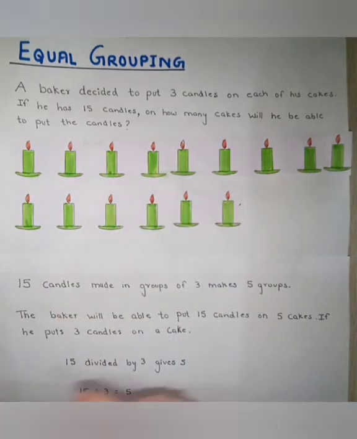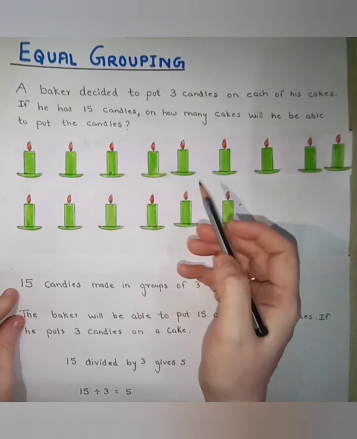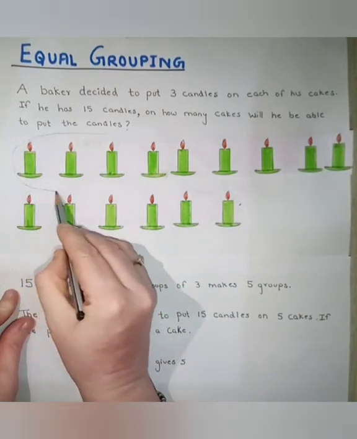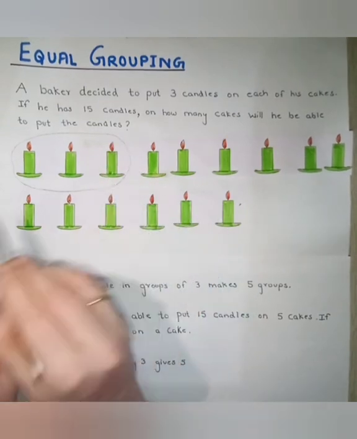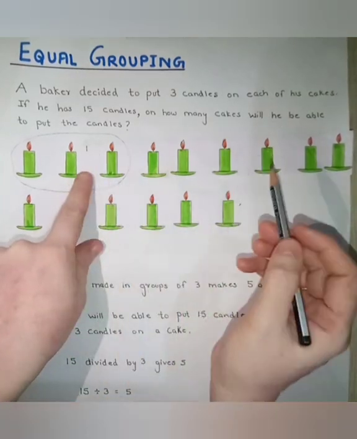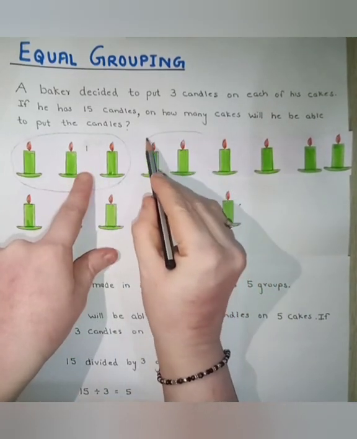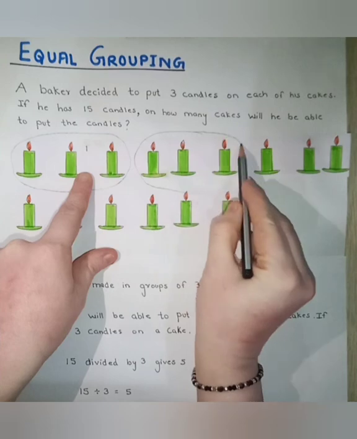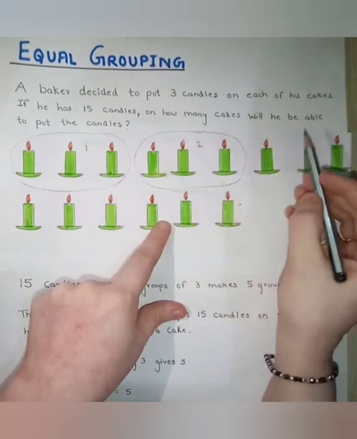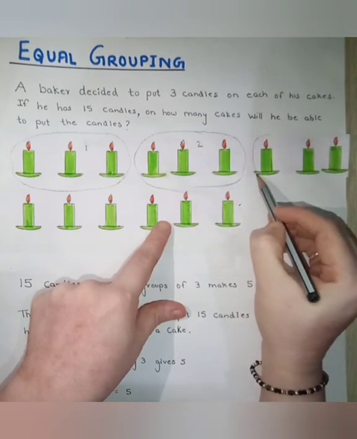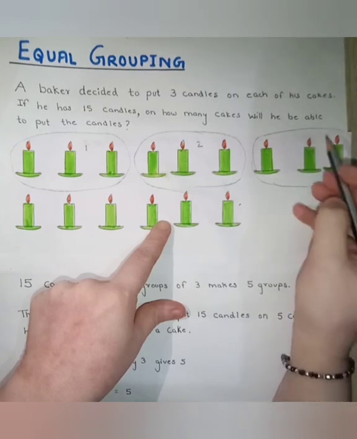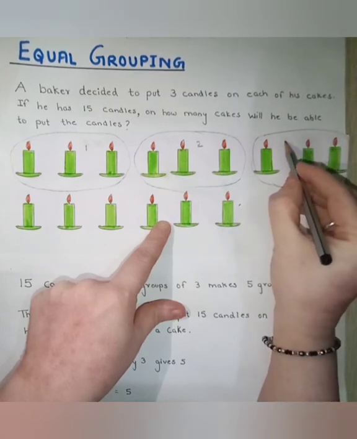So, let us group them. See, these are 3 candles. Means 1 cake. Okay. Then again 3 candles. Means 2 cakes. Second cake means. This is the third group, means third cake.